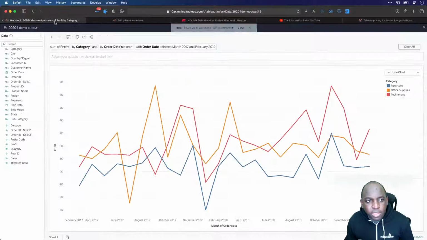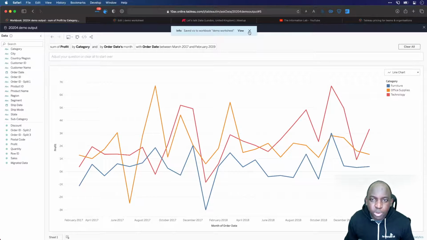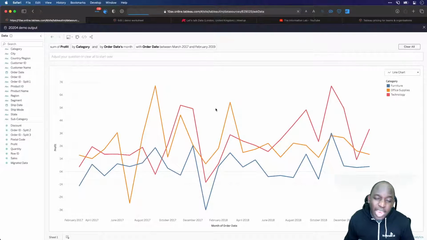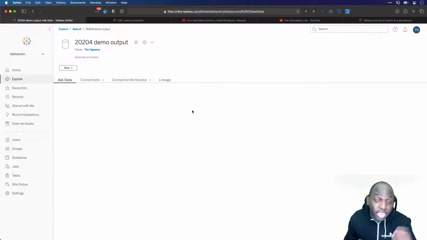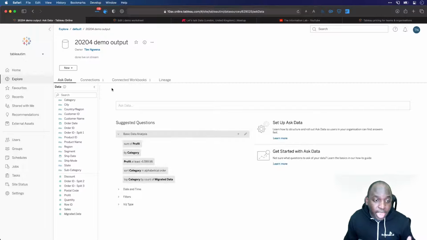Now, obviously this is not ideal. This is going to improve over time. The natural language understanding is going to improve. Admins have to do quite a bit of work adding things like synonyms in and data roles. We've talked about that earlier on. They have to be added in here.